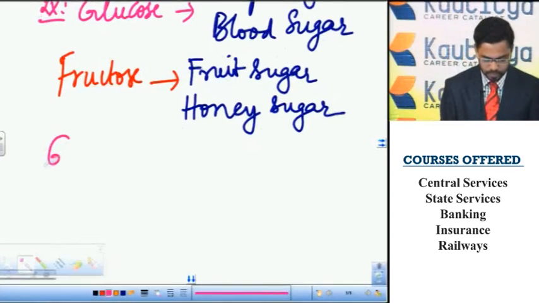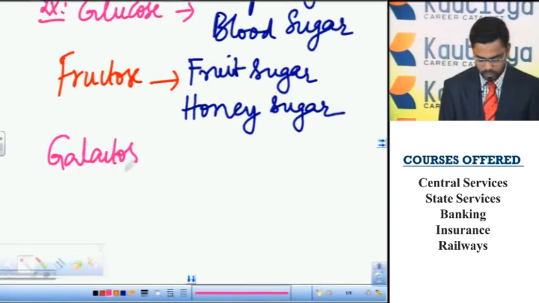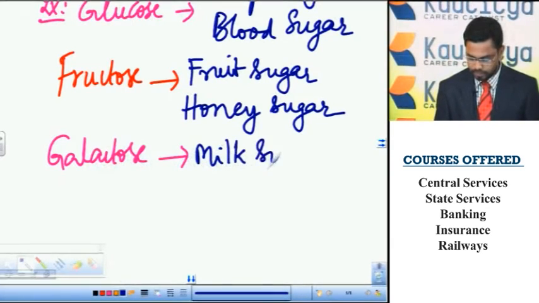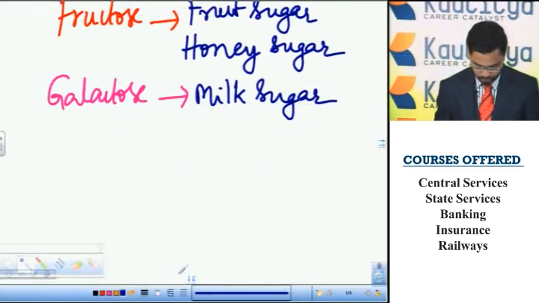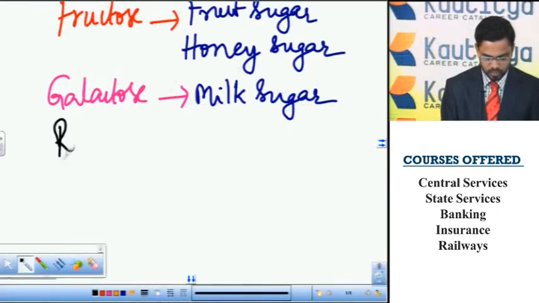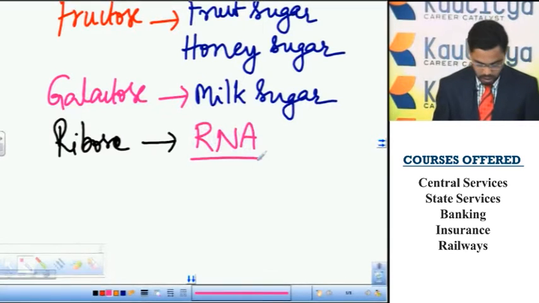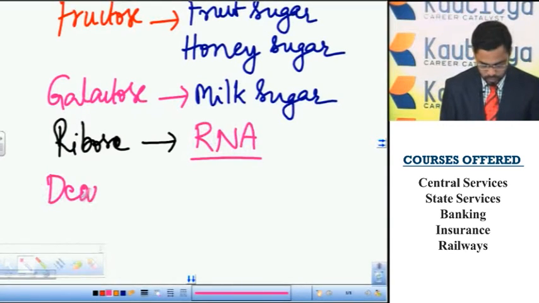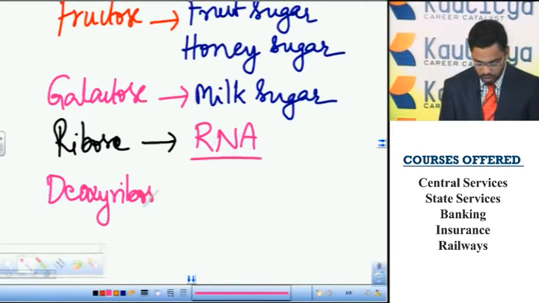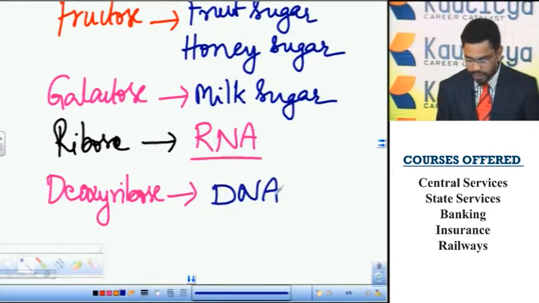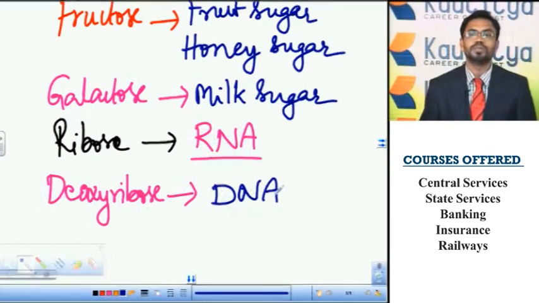Galactose. It is called milk sugar. Ribose. It is a component of RNA, that is ribonucleic acid, and deoxyribose, it is a component of DNA, deoxyribonucleic acid. So these are some examples of monosaccharides.